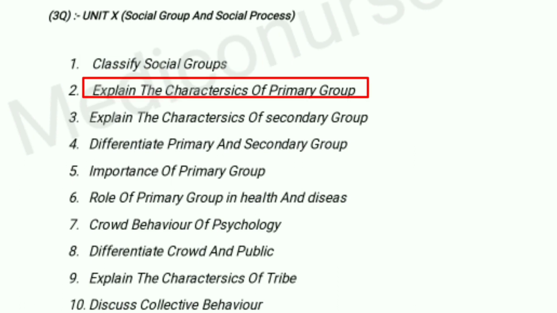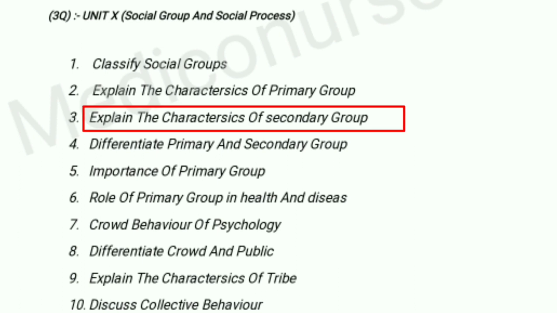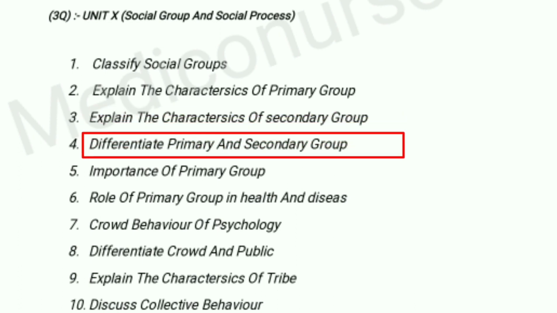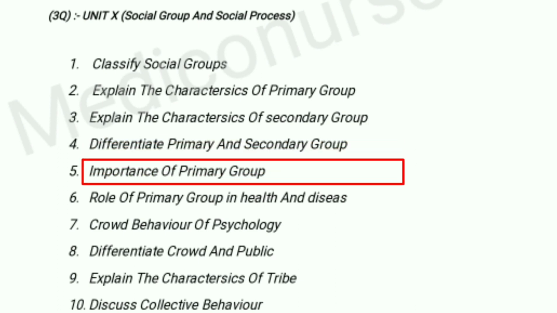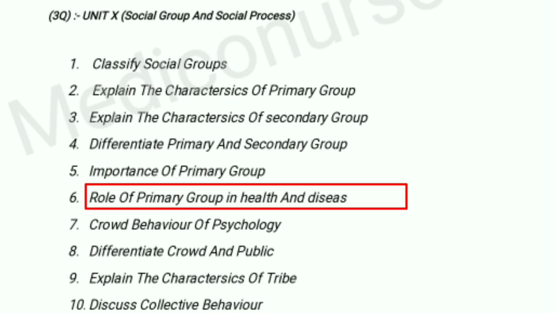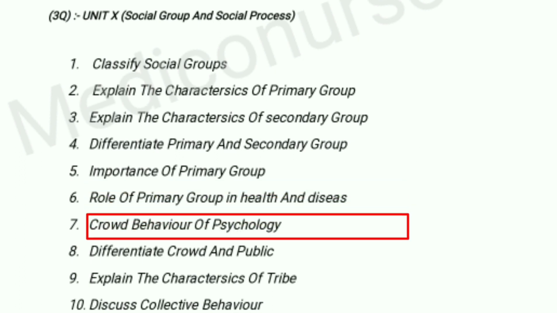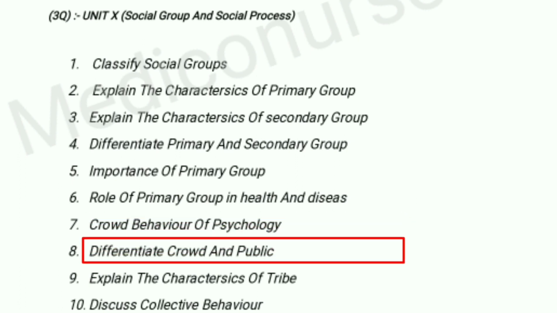Second question, explain the characteristics of primary group. Third question, explain the characteristics of secondary group. Fourth question, differentiate primary group and secondary groups. Fifth question, importance of primary group. Sixth question, explain the role of primary group in health and disease. Seventh question, explain the psychology of crowd behavior. Eighth question, explain the importance of primary group.